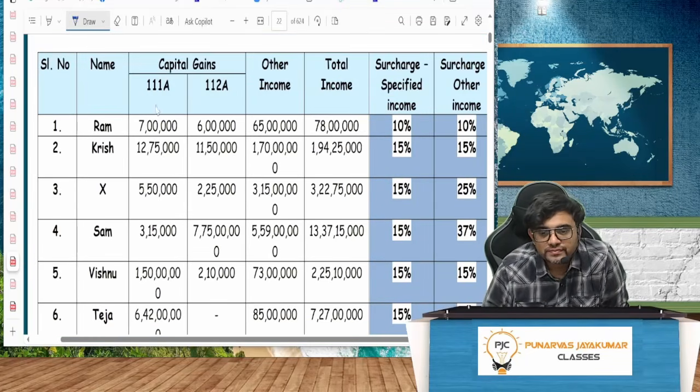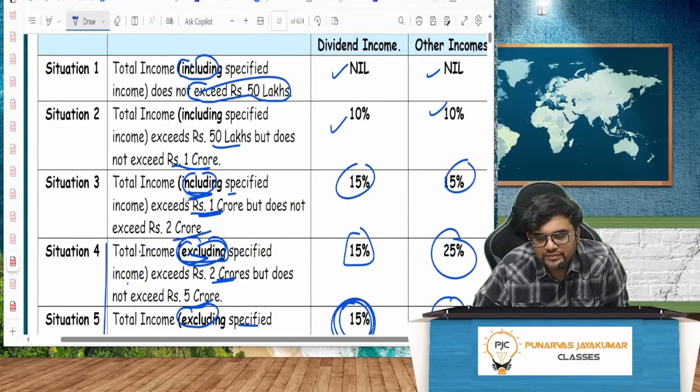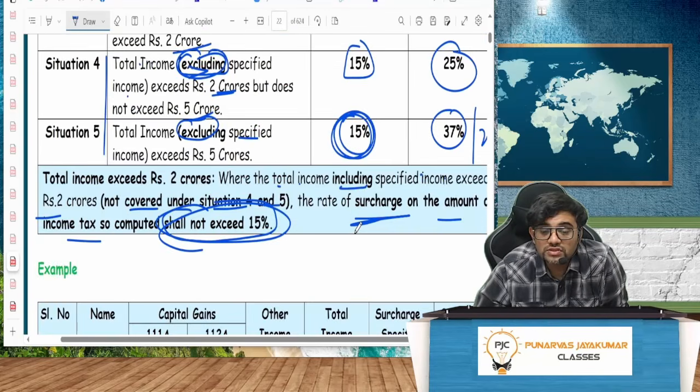Mr. X. 111A, 112A, both put together 7,75,000 and this 3.15 CR. All put together 322.75, which will come under which situation? Everything including is actually more than 2 crore. This will come under special situation. If everything including exceeds 2 crore, then what is the rate? 15%.